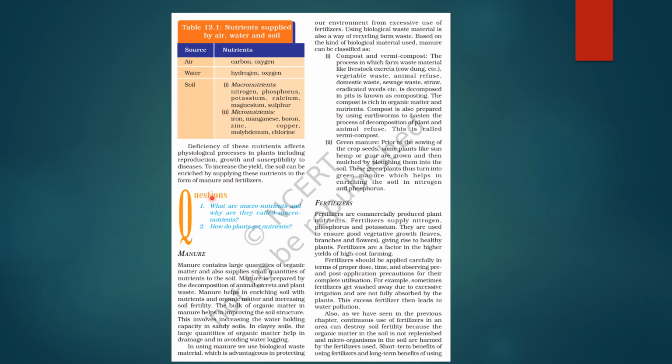Right. Next we discuss manure. Manure contains large quantities of organic matter and also supplies small quantities of nutrients to the soil. Manure is prepared by the decomposition of animal excreta and plant waste. It helps in enriching the soil with nutrients and organic matter. It increases the soil fertility.